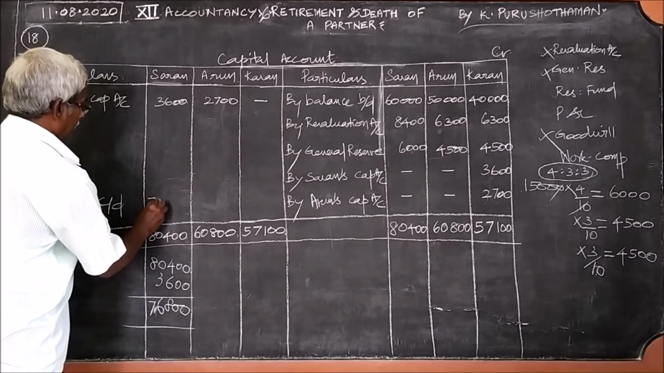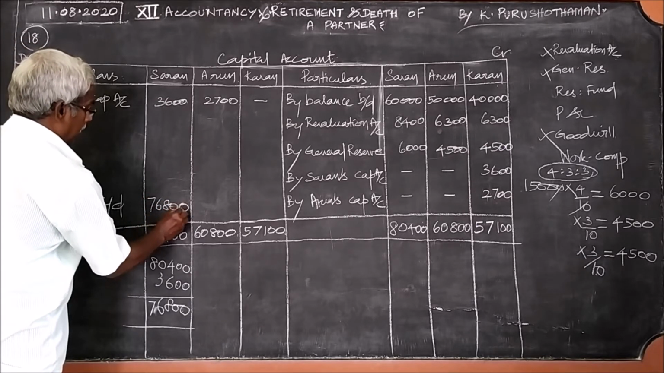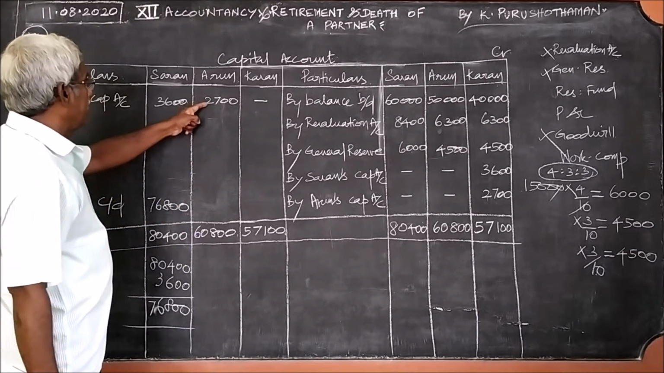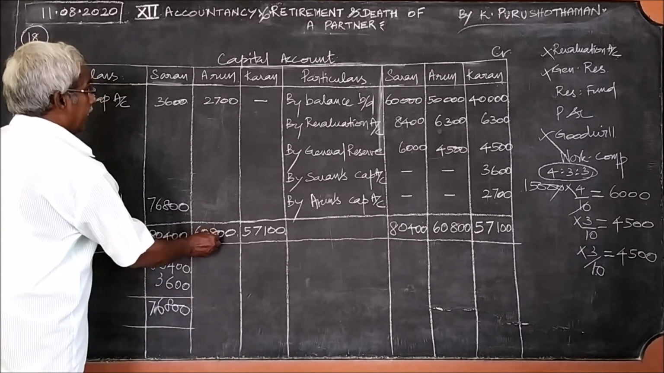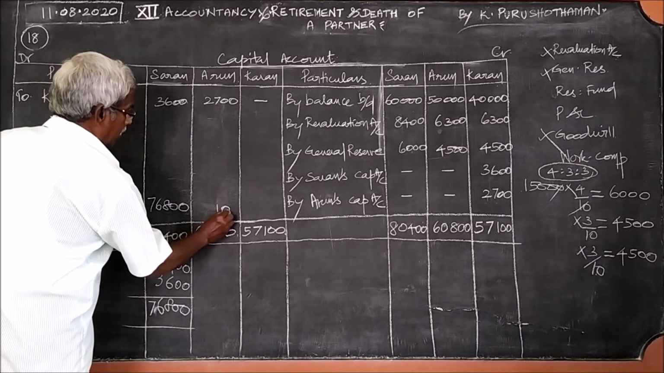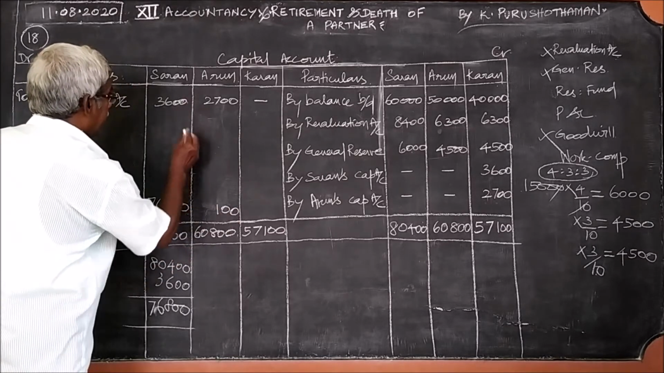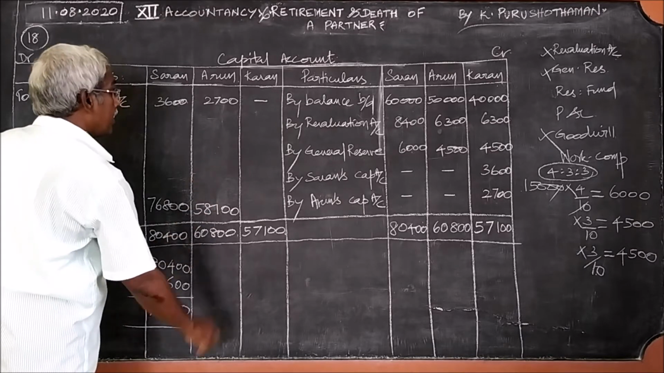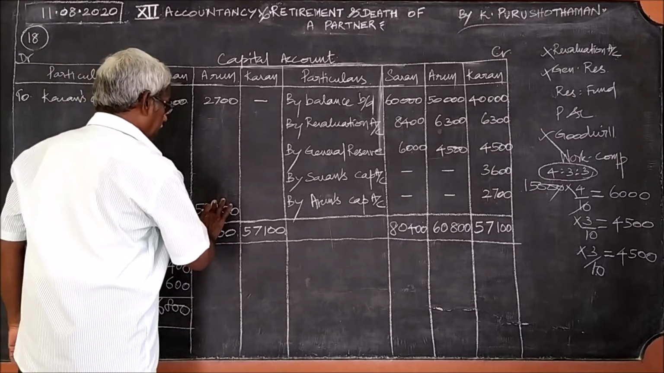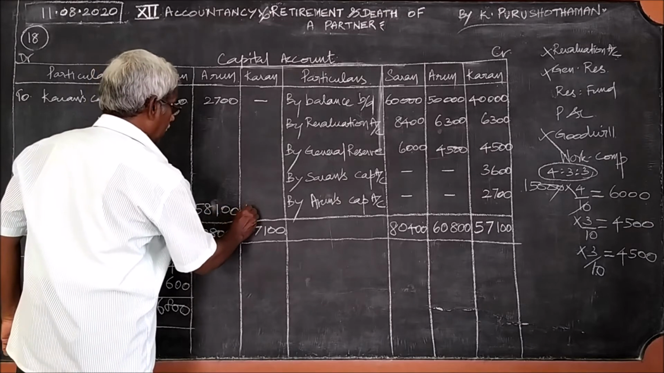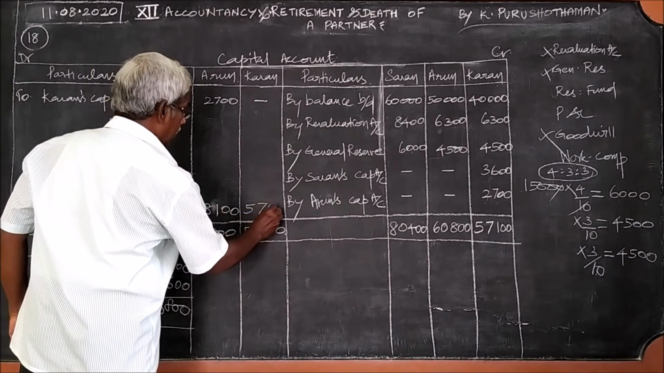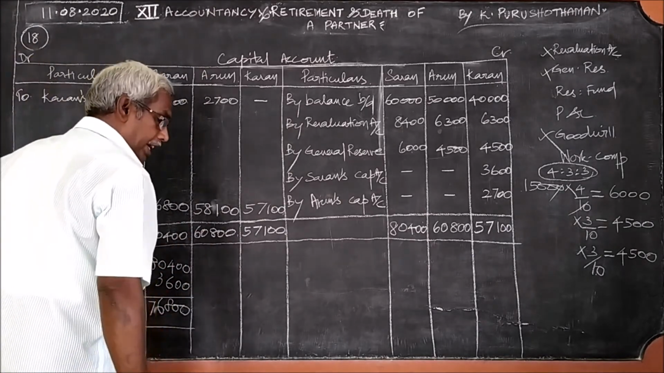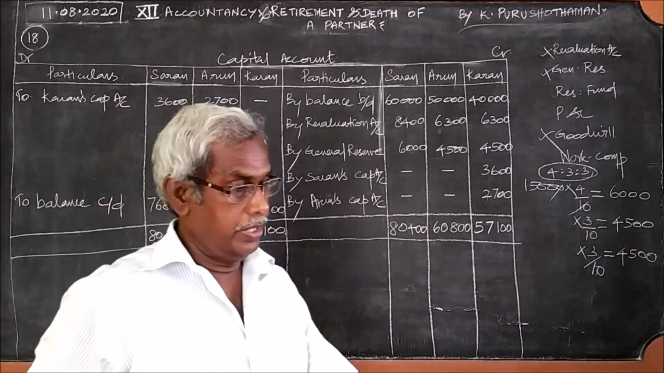76,800. And here from 60,800 you minus this 800, minus 700, 100, 60 minus 2, 58,100, 57,100. This is the balancing amount, balance carried down. This is